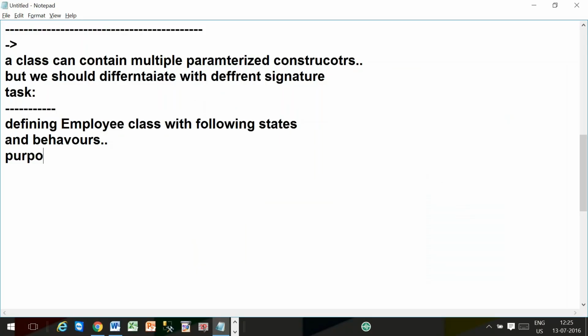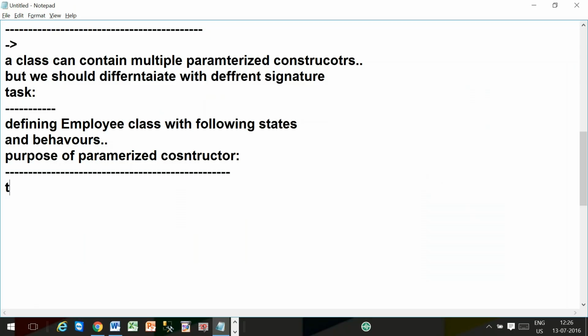Purpose of parameterized constructor is to initialize instance variables.